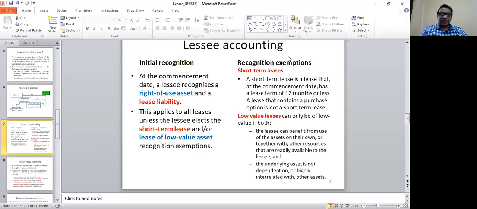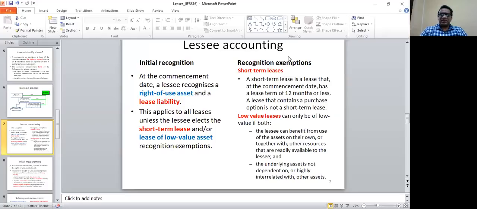So let's now look at the initial recognition of a right of use asset. You can read what is given here. Initial recognition: at the commencement date, the lessee recognizes the right of use asset and a lease liability. So when the lease contract commences, the lessee recognizes the right of use asset, an asset in the balance sheet, and a corresponding liability, called the lease liability.